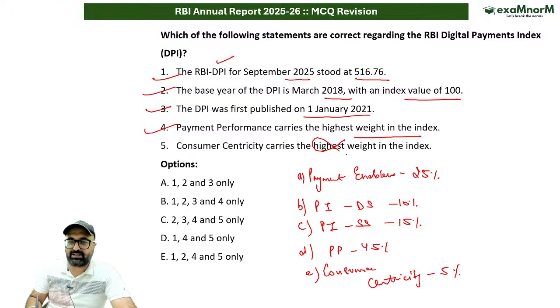Consumer centricity carries the lowest weight, not the highest weight. So the answer to this particular question would be what? It is going to be B option, because the fifth statement is wrong.